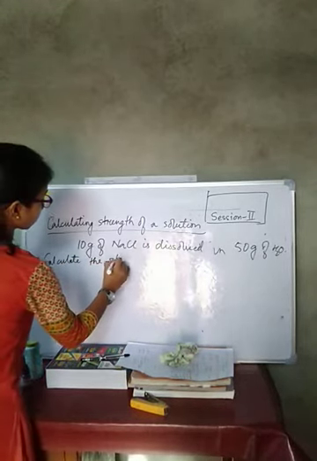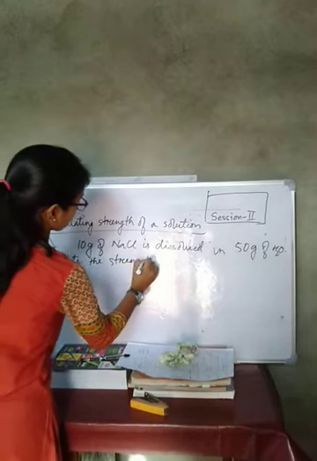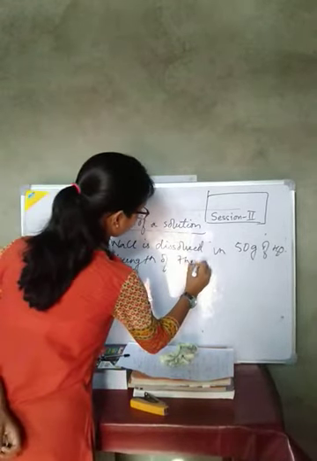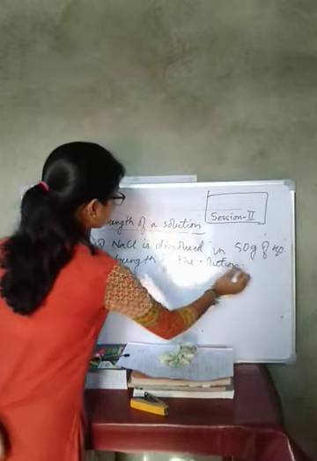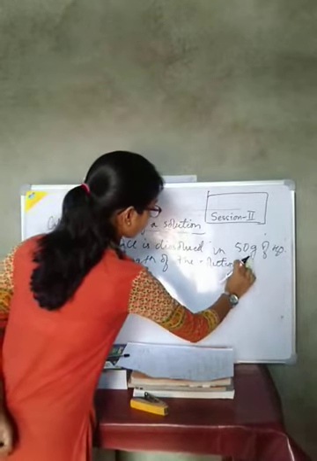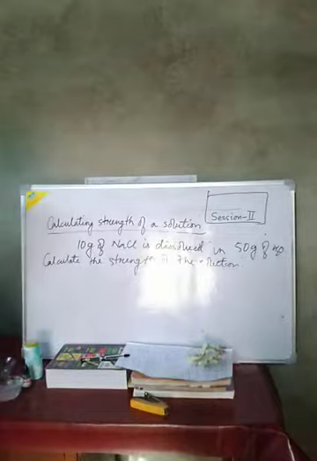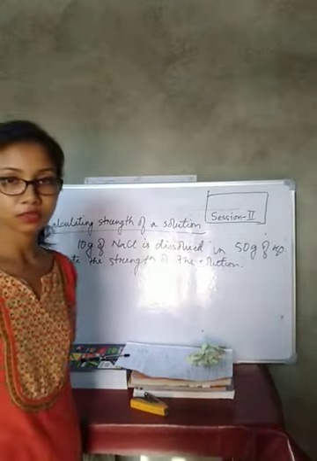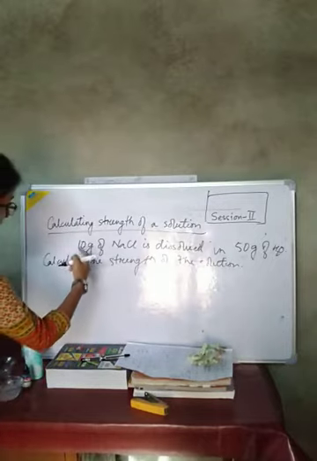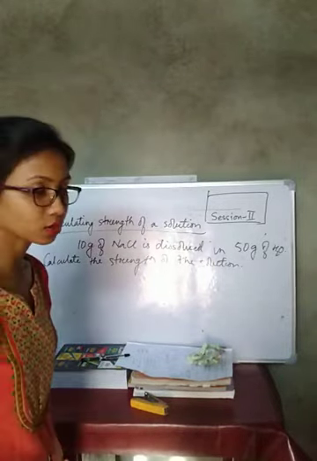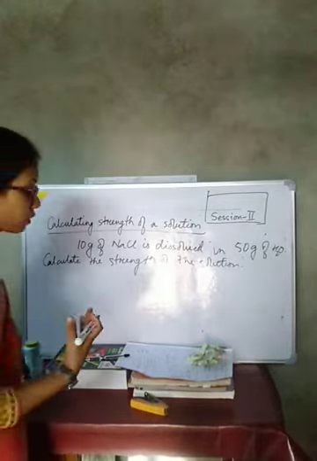Calculate the strength of the solution. Now how to calculate? I am showing you directly through the application method, not going through the conventional method.